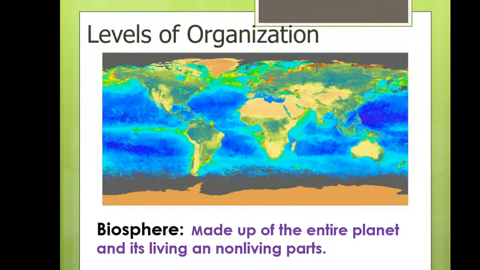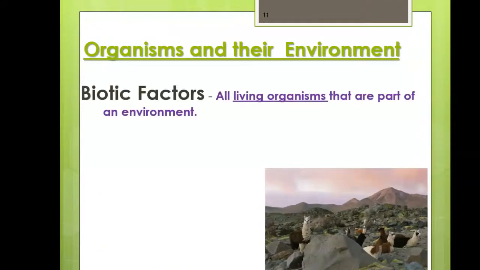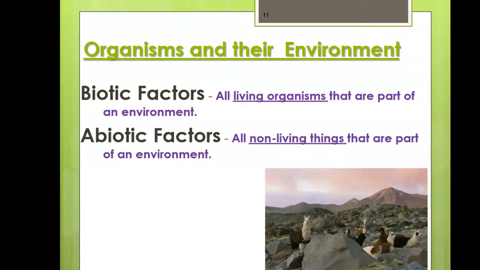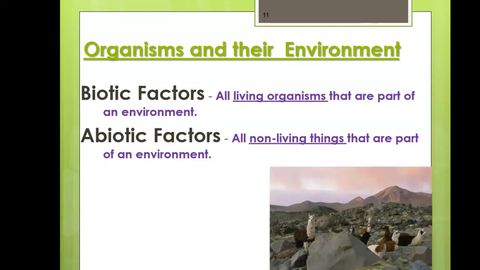The last two parts of these notes are biotic factors, which are all living organisms that are part of an environment, and abiotic factors, all the non-living things that are part of an environment. So, for example, in this picture, right, you can clearly see this is alive, this is living, moss is living, and then these rocks are non-living. The air is non-living. So these work together to make up a healthy ecosystem.